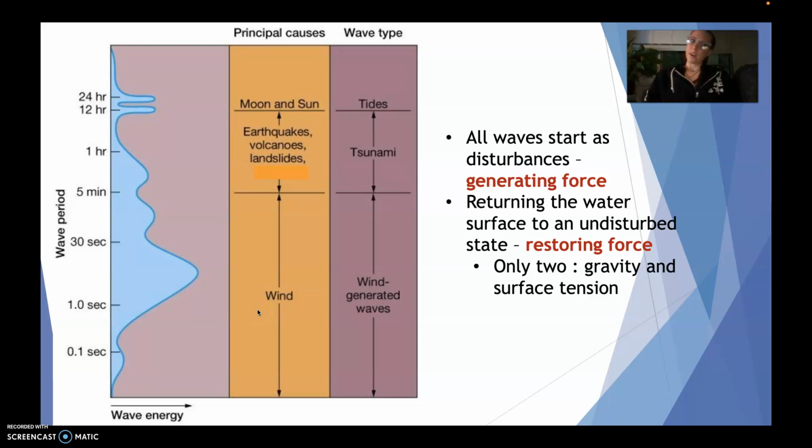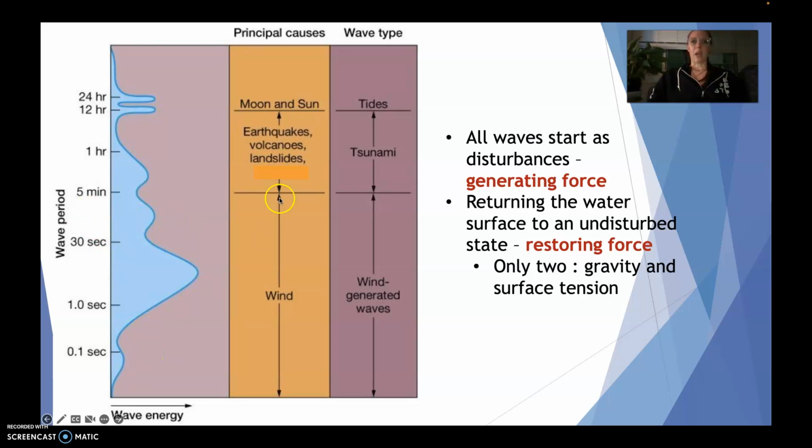Okay, so now we are continuing our conversation and moving forward into finally talking about waves. Waves are really quite fascinating, in my opinion. There are so many different things about them that are quite neat. They range in size, they range in wave period, they range in generating force, and in what moves them, what causes them, etc. So, I'm excited to finally share this information with you all.